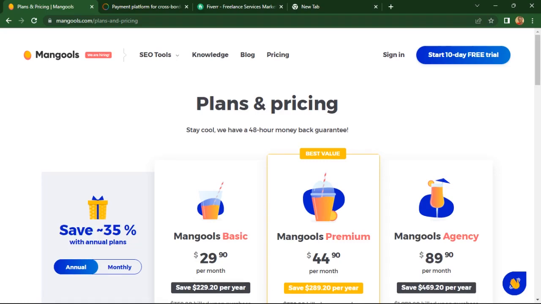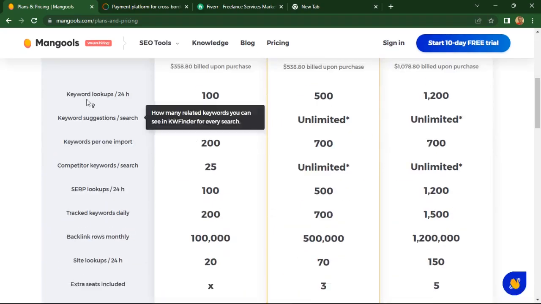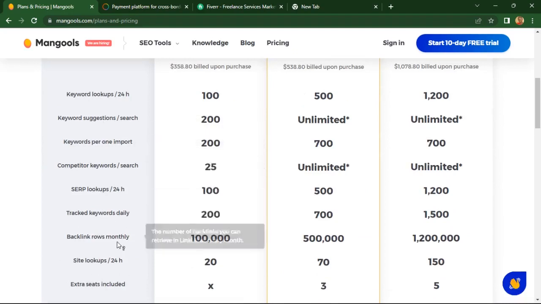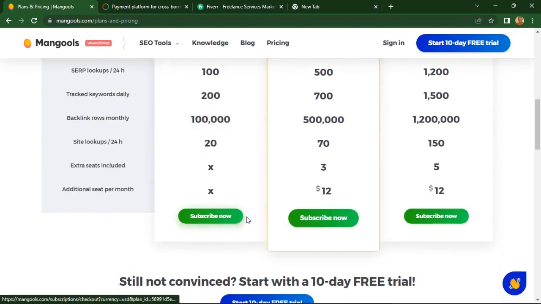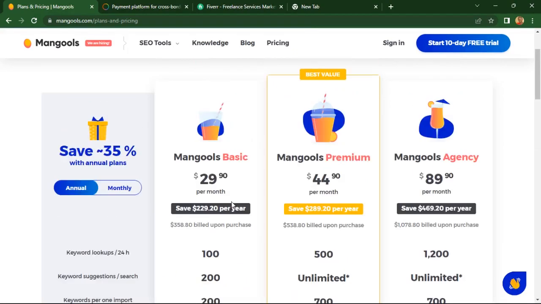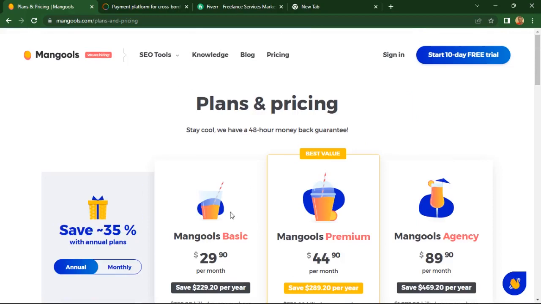So this is now the pricing plan, and you can see all of the features each and every one of the pricing plans actually comes with, so you can easily subscribe and start utilizing it. But if you are that person that wants to make money by simply referring your friend to Mangoose, let's go back now to the affiliate program.